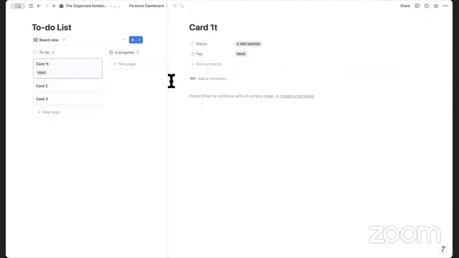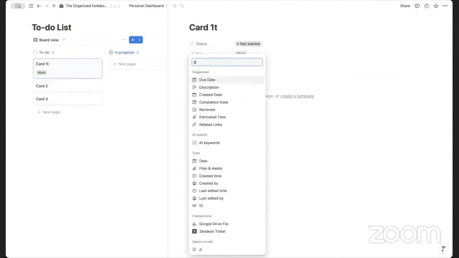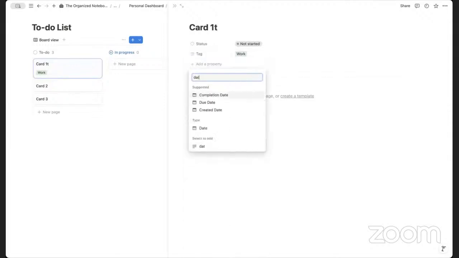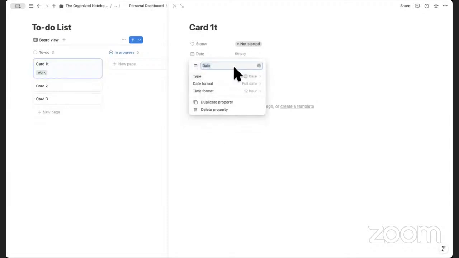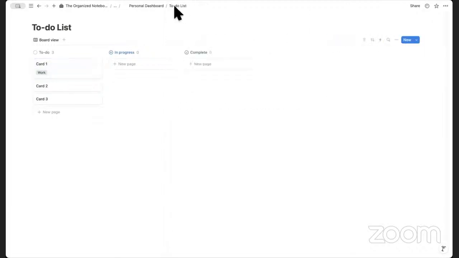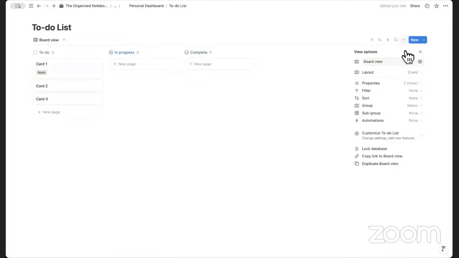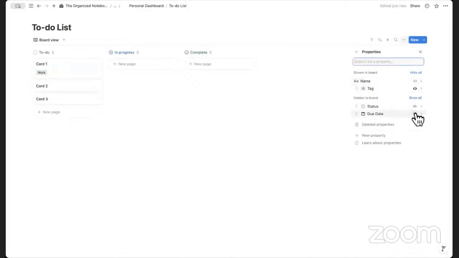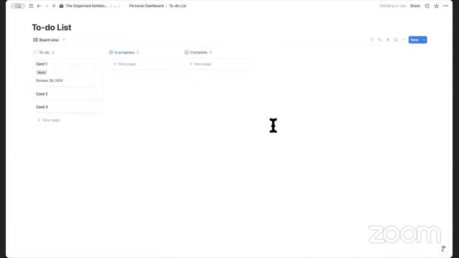The other thing that might be nice to add would be a date. So let's add a date property and call it due date. So here, if you added a due date like this, you would be able to see it here. Let's add that in. So if we go to the three dots here, properties, and then turn on due date.